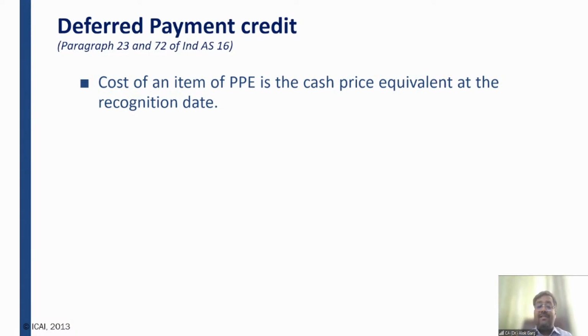And the company which has not acquired PP on a cash basis, on a deferred payment basis, has again purchased a PP of 100 crores, but the company is paying 125 crores, right?